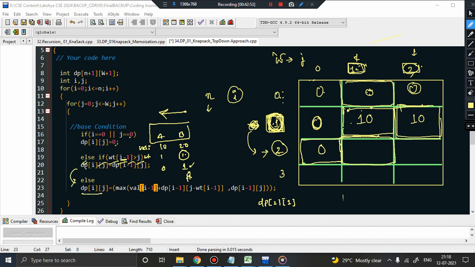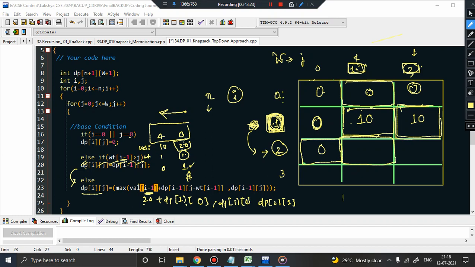dp of 2, 1 will be equal to the maximum of value of I minus 1. So I minus 1 is what? 2 minus 1 is 1. So value of 1 is nothing but this value, 20. 20 plus dp of I minus 1, again 2 minus 1 is 1, comma J minus wt I minus 1. J is 1, so 1 minus the weight of the current item, which is 1, so 0, comma dp of, again I minus 1 will be 1 because 2 minus 1 is 1, and j will be 0. So 20 plus dp 1, 0.